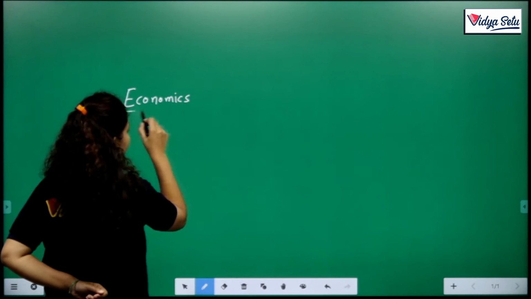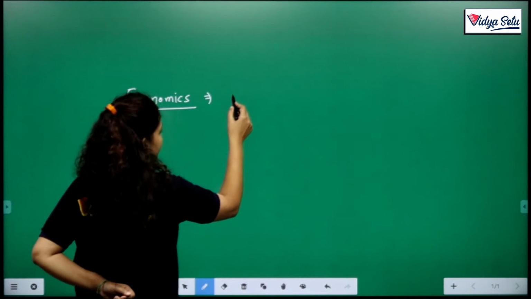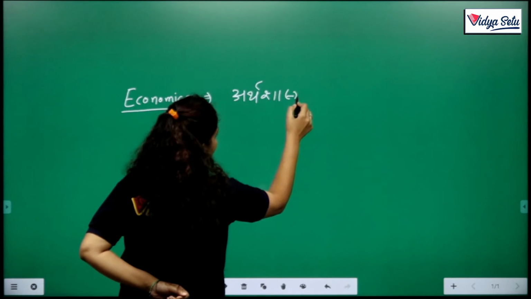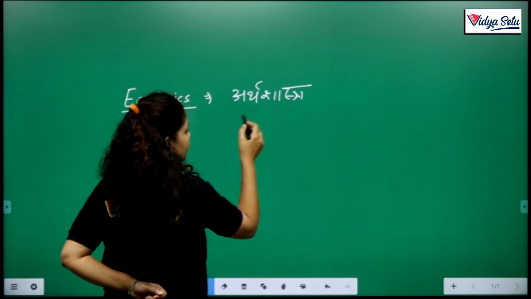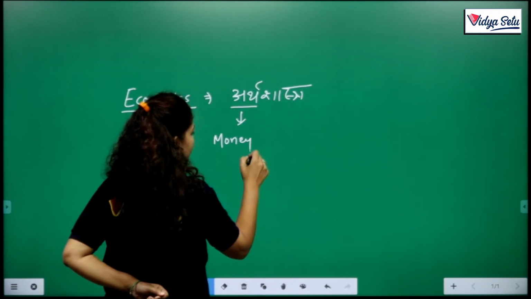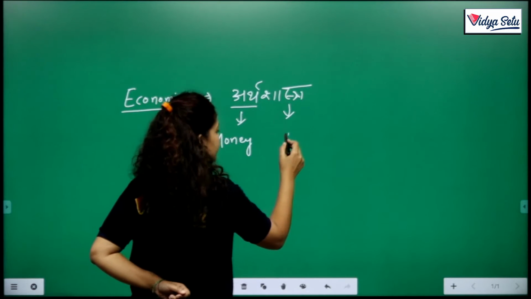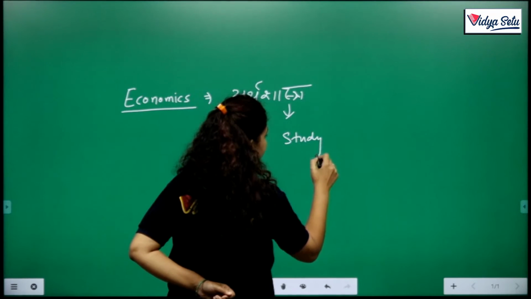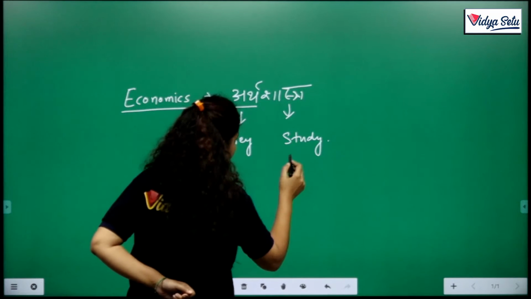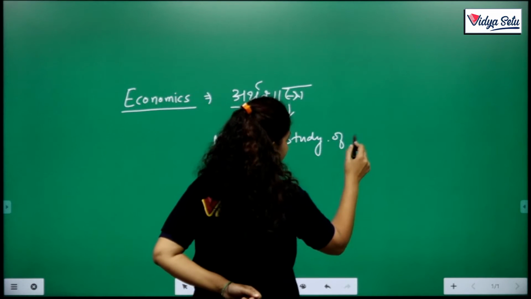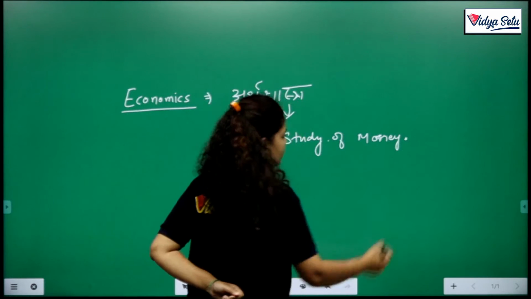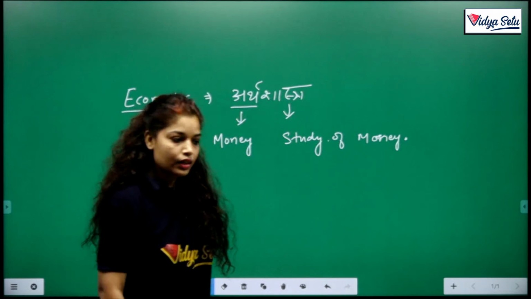The Hindi word for this is Arth Shastra. Clear? Arth means money, and Shastra means study. So basically this is the study of money. Clear? And why do we have to study this?